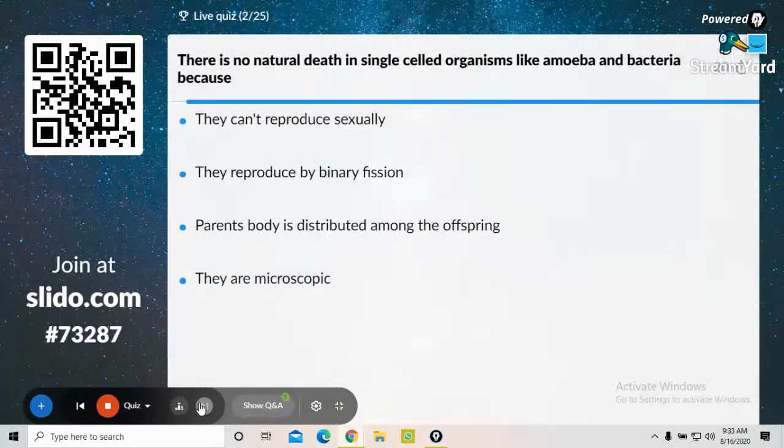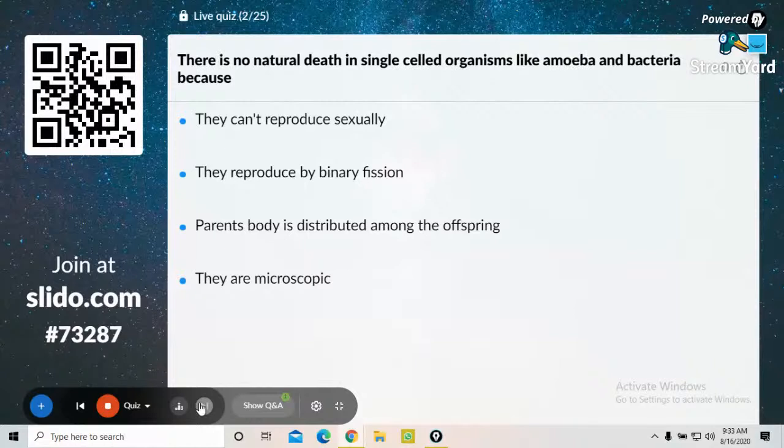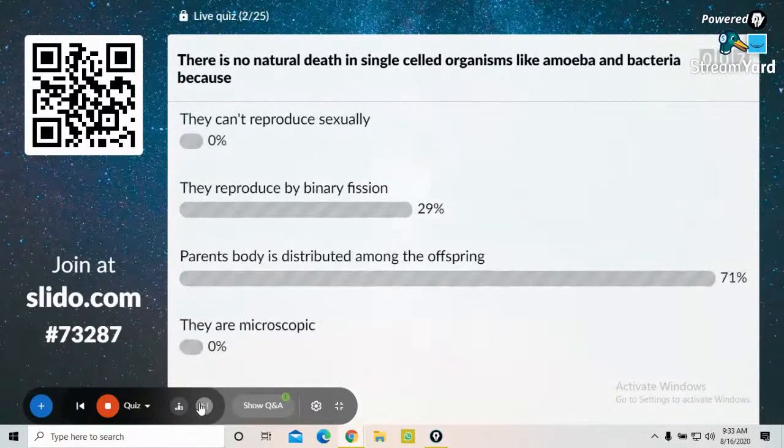There is no natural death in single celled organisms like amoeba and bacteria because they can't reproduce sexually, they reproduce by binary fission, parent's body is distributed among the offspring, or they are microscopic in nature. Guys, the answer is parent's body is distributed among the offspring. Next question on the screen.